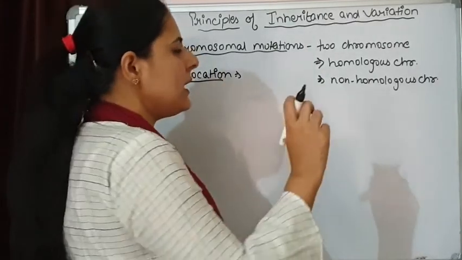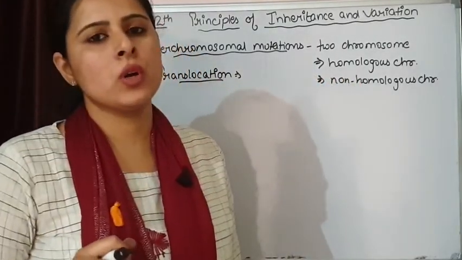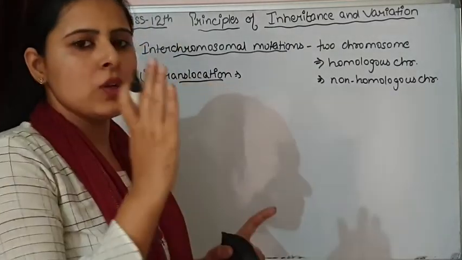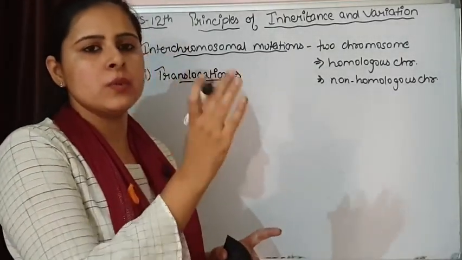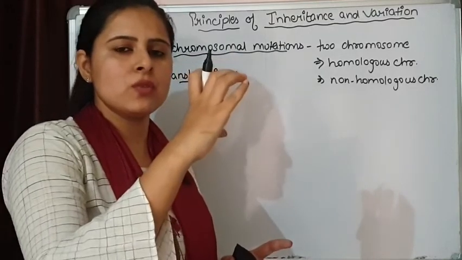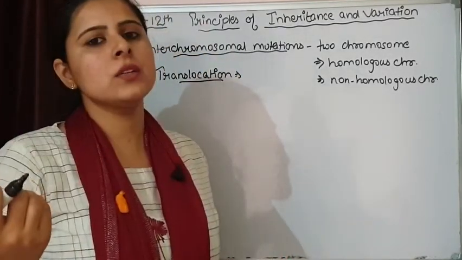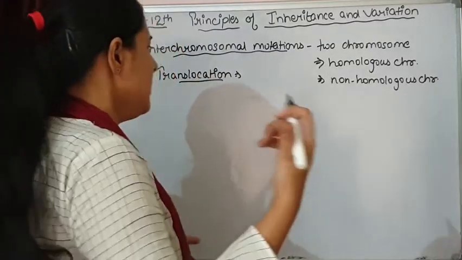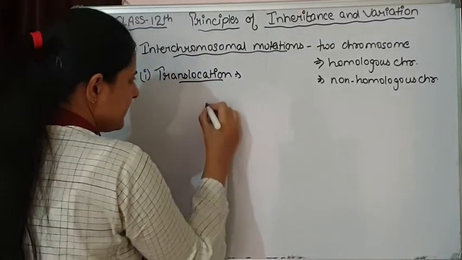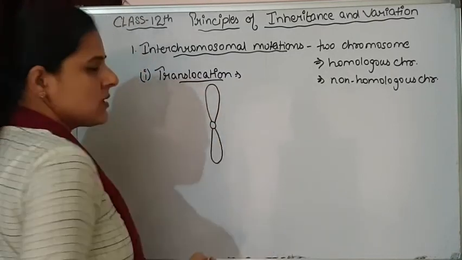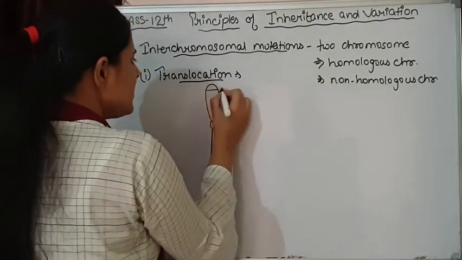It can be a non-homologous chromosome also. So what happens? The chromosome from where the segment is removed undergoes deletion. There will be a reduction in size, and in the other chromosome there will be addition. This is one chromosome. Here genes are present.